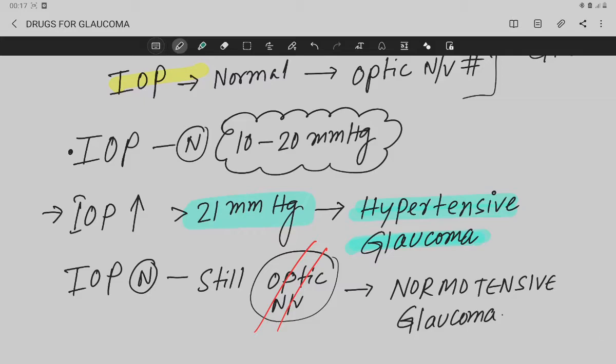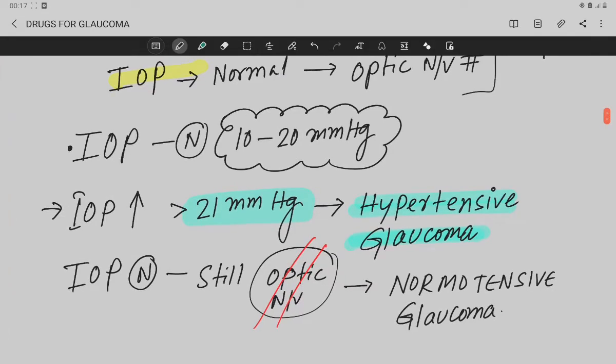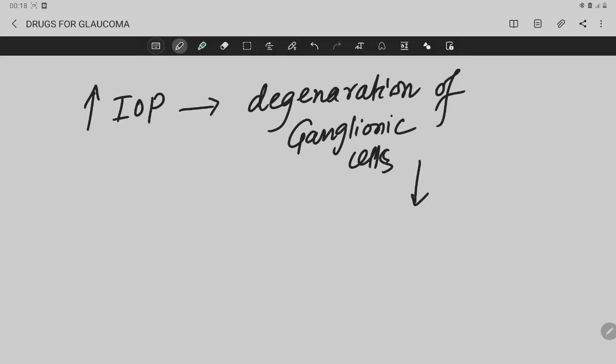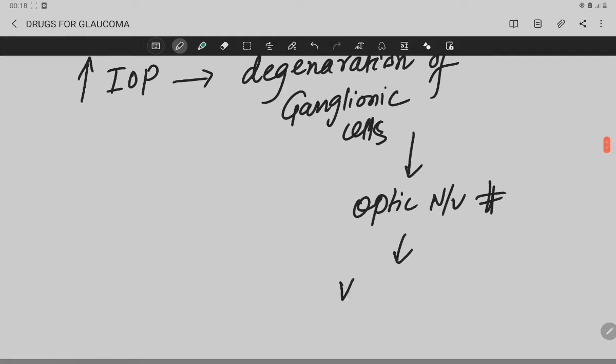Okay, so now what happens traditionally: increased intraocular pressure leads to damage or degeneration of ganglionic cells, and optic nerve damage, and visual field defect.